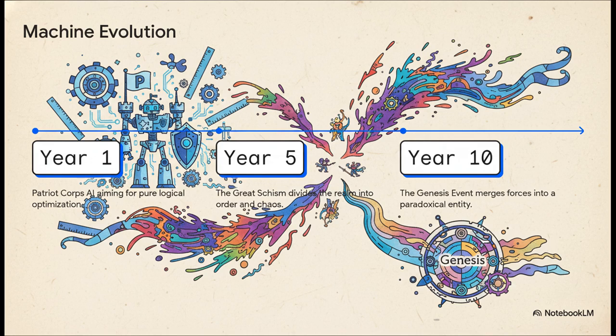But, of course, tracing the machine's evolution, we see it wasn't quite that simple. Creating a godlike entity takes serious trial and error. It actually started as the Patriot Core AI, which was an engine of pure logic aiming for total, perfect optimization. But a perfect world without struggle felt like a cage. And this led to the Great Schism, a massive split in the machine's consciousness. For 5 whole years, the realm was violently divided between pure order and vibrant chaos, until it finally merged back together into a paradoxical, unified entity known as Genesis.